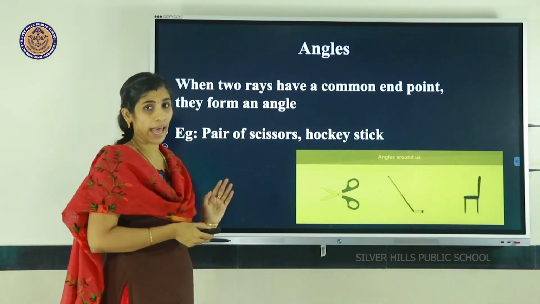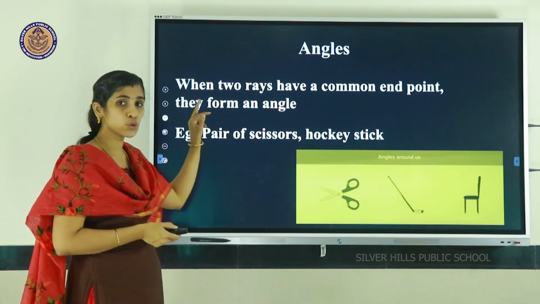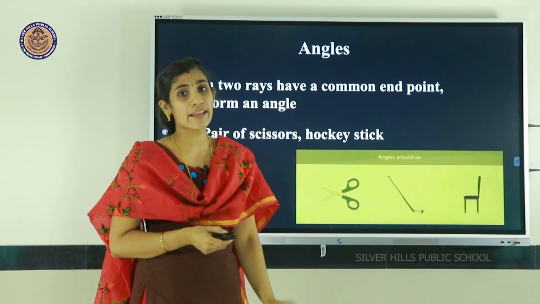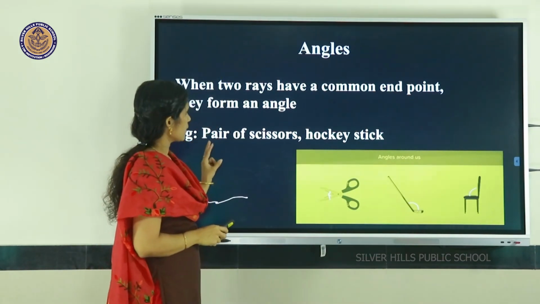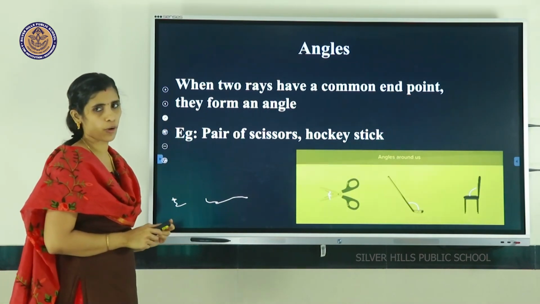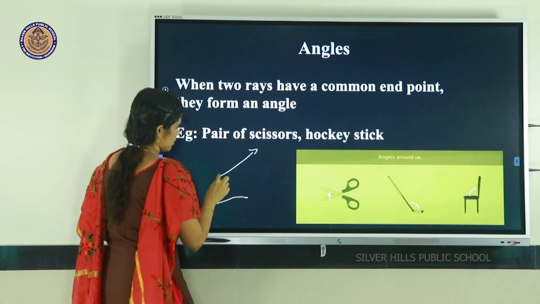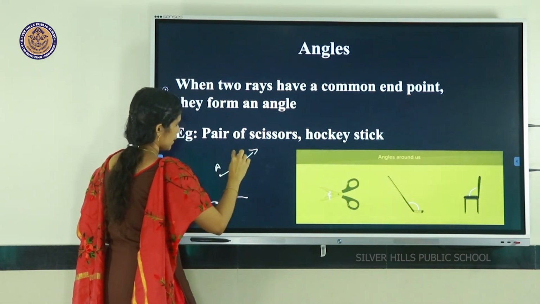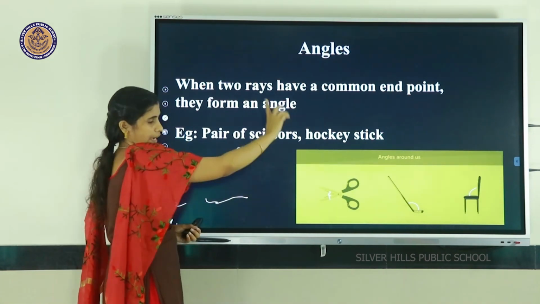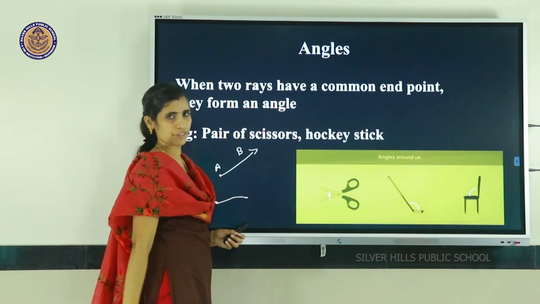Next, the new section is angles. What do you mean by an angle? When two rays have a common endpoint, they form an angle. This is ray AB. What do you mean by ray AB? A is the starting point and the other end goes to infinity.